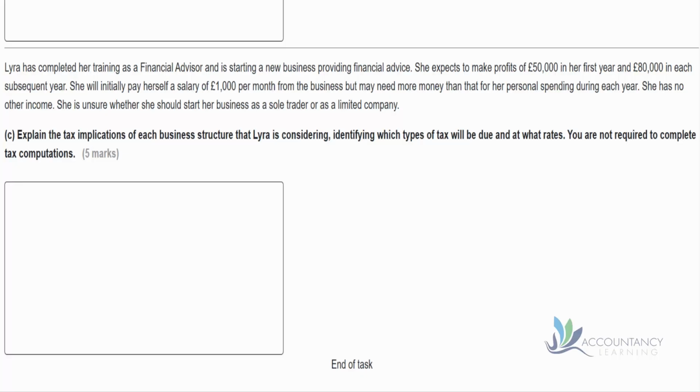So Lyra has completed her training as a financial advisor and is starting a new business providing financial advice. She expects to make profits of $50,000 in her first year and $80,000 in each subsequent year. She will initially pay herself a salary of £1,000 per month from the business, but may need more money than that for her personal spending during each year. She has no other income. She is unsure whether she should start a business as a sole trader or as a limited company. So there are some legal implications of choosing to be a sole trader or a limited company, but the question is asking us to explain the tax implications of these.